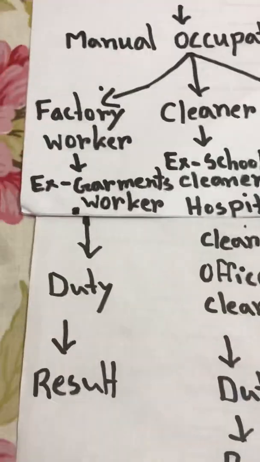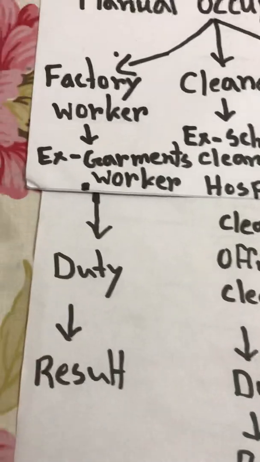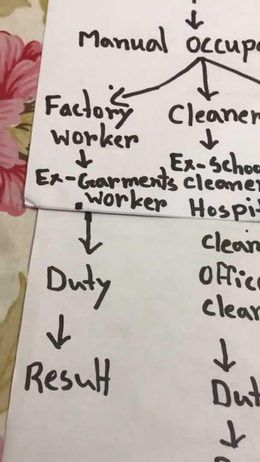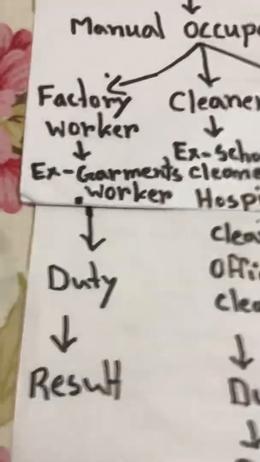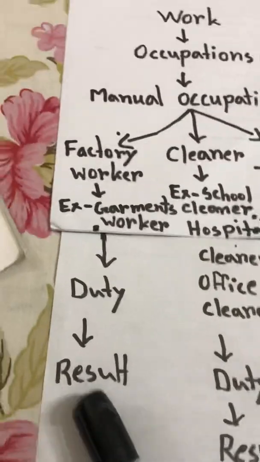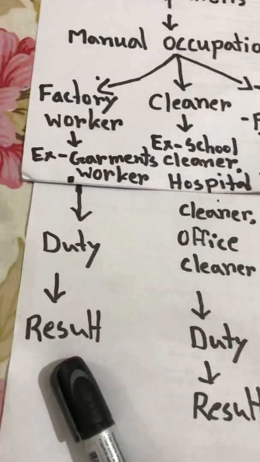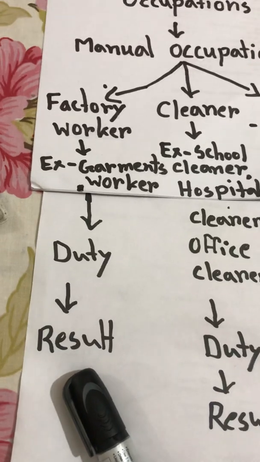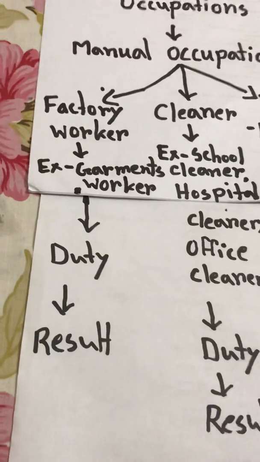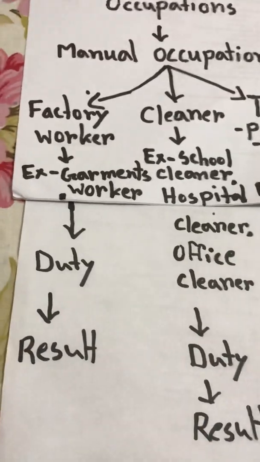Now we are talking about the result of the work of the factory workers. What is the result? The result is to develop Bangladesh's economy. How?